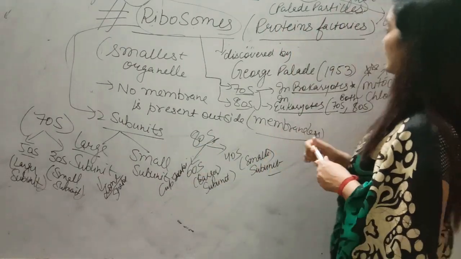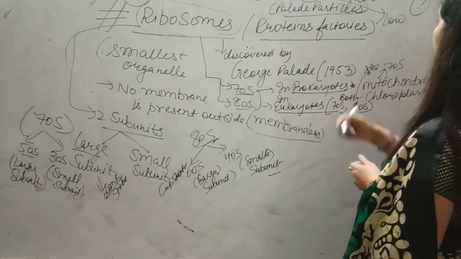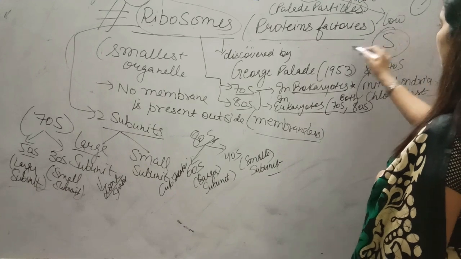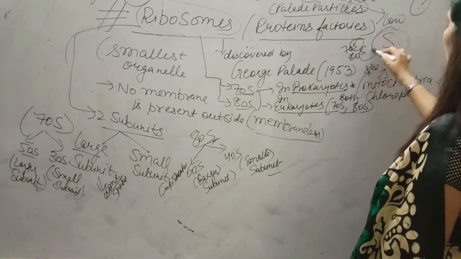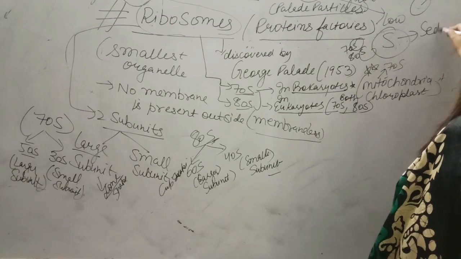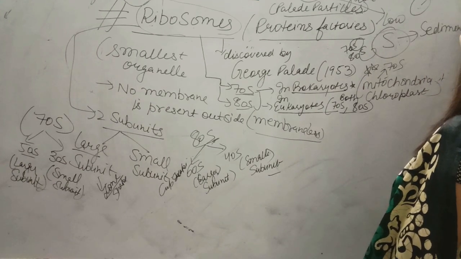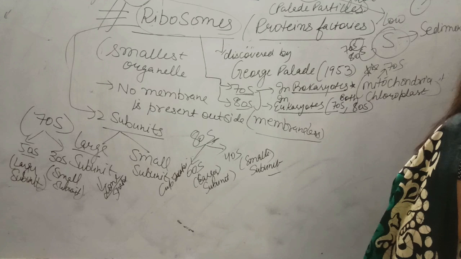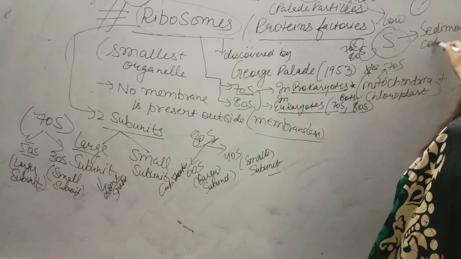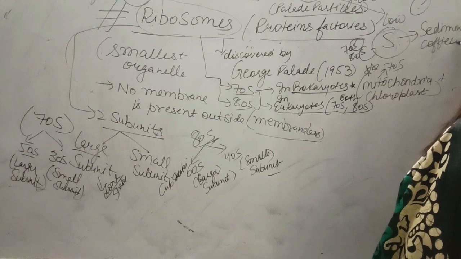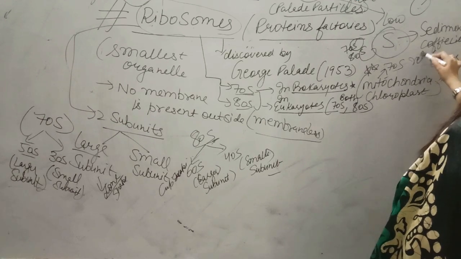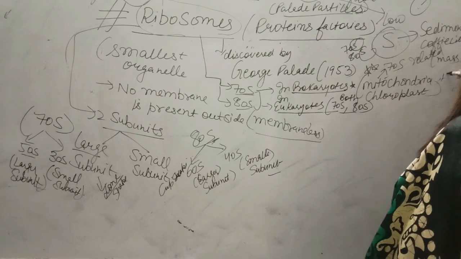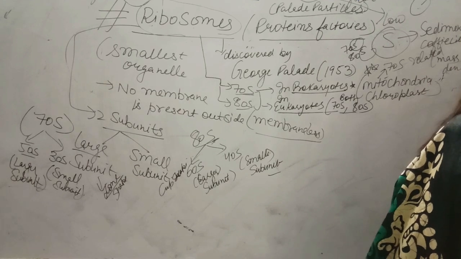Alright students. Now what does this S denote in 70S and 80S? S is the sedimentation coefficient, that is related to the mass and density of these subunits.